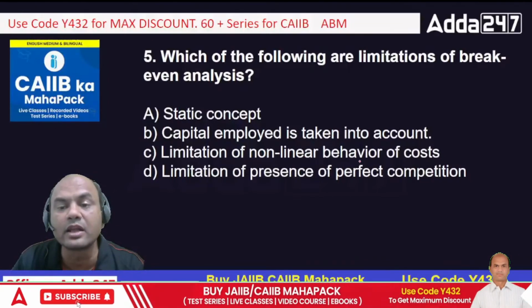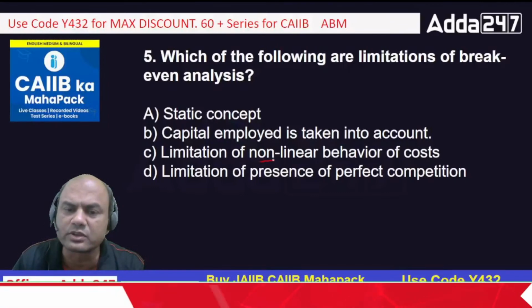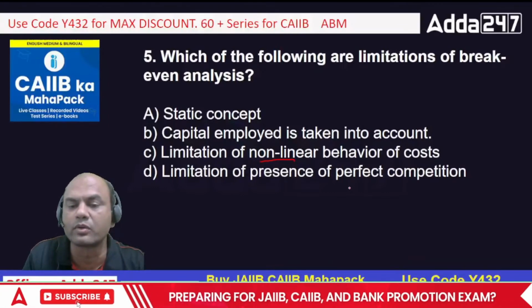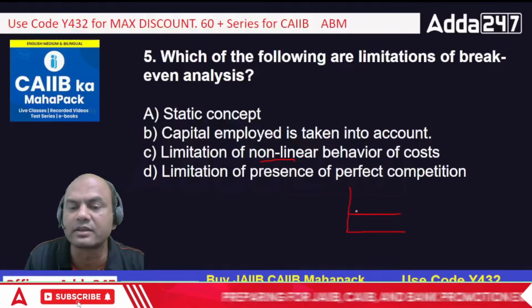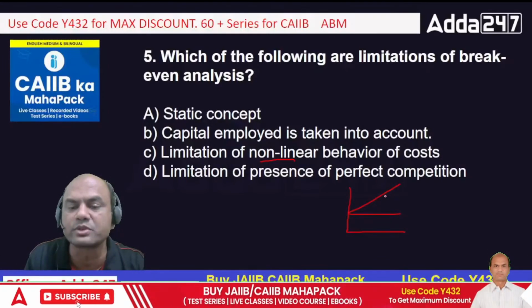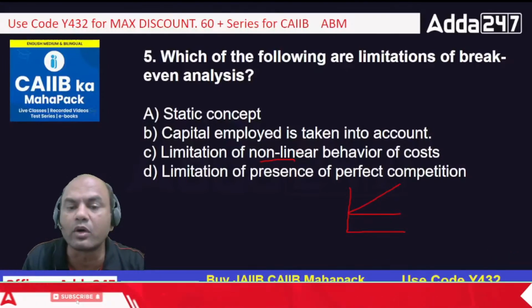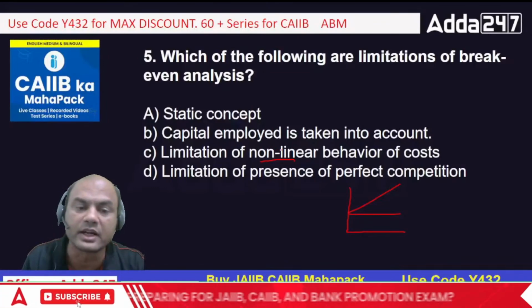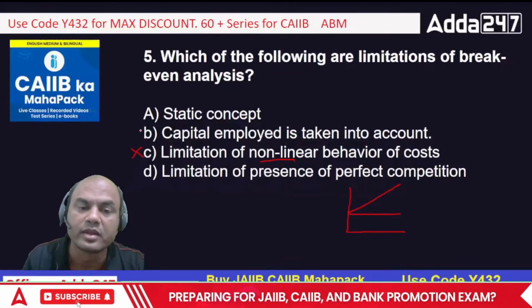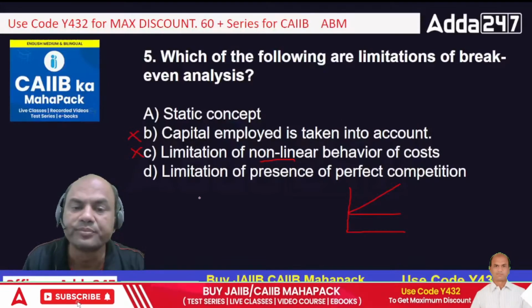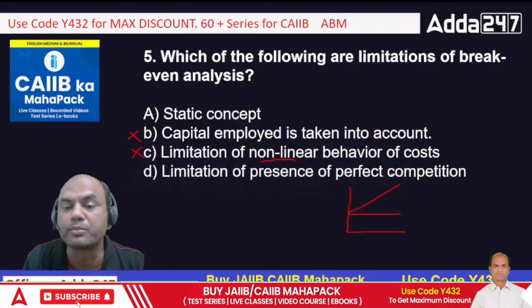Limitation of non-linear behavior of cost. Do we consider it as non-linear? What did we consider over there? See this. This was a basic graph I showed you. This line was straight, not non-linear. It was linear. Okay, so that is not true. So C is not true. B is not true. D, limitation of presence of perfect competition.